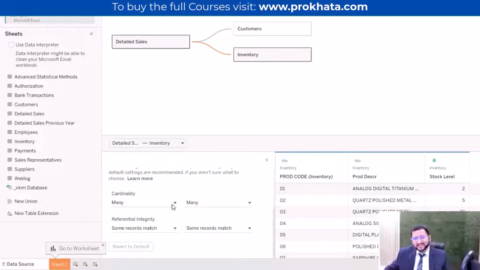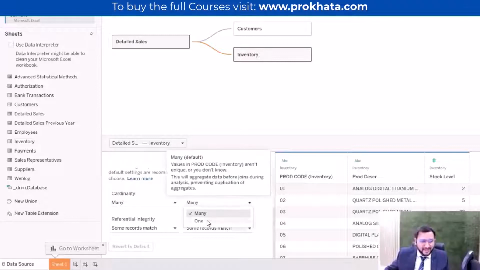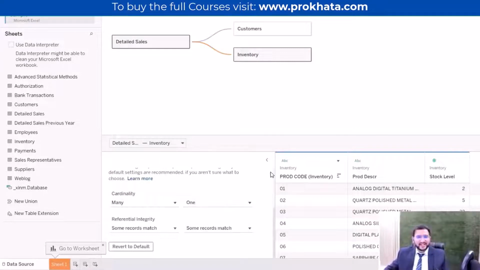But one thing which again I have to correct is many to one, because in the inventory sheet only one inventory is available, and from that we are going to take the inventory description, like what is the product description. We will be taking it from this sheet. Let's take one more table.